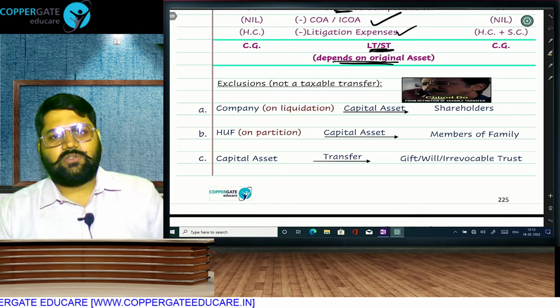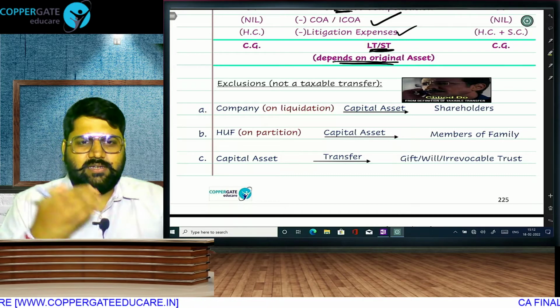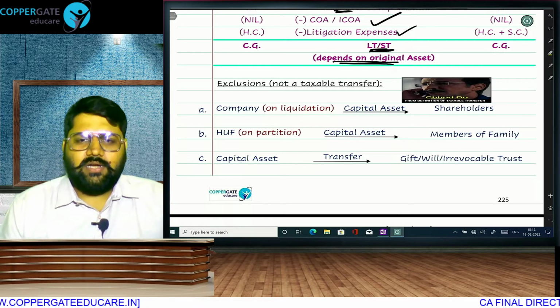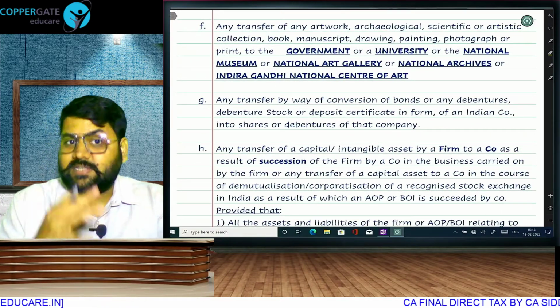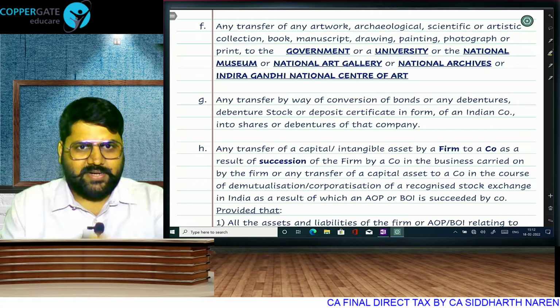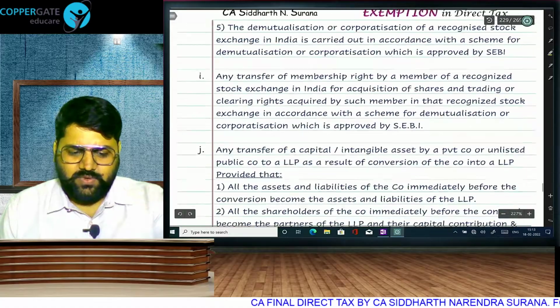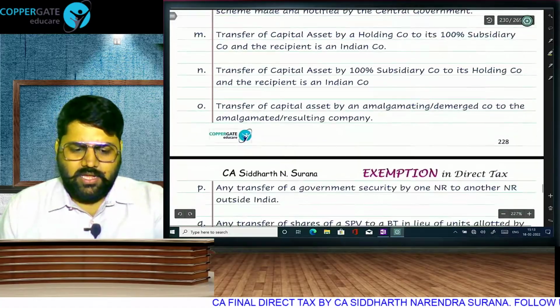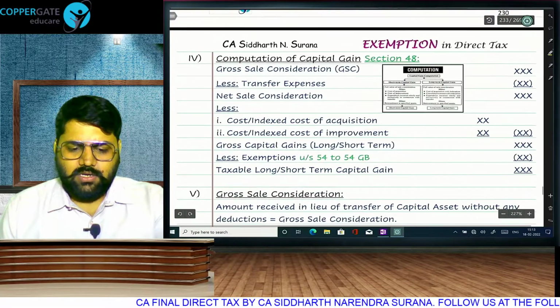Now, there are some exclusions from the definition of taxable transfer, like distribution at the time of liquidation, distribution at the time of partition, under gift or anything. These are transactions which are not a taxable transfer. That means capital gain will not arise. You just have to write: not a taxable transfer, therefore no capital gain. If time permits, you read these points. Otherwise, you can ignore them also. These cases you don't have to calculate because they are not a taxable transfer.